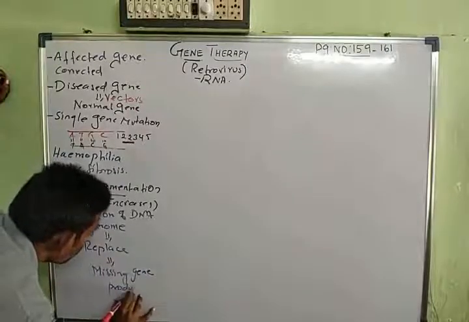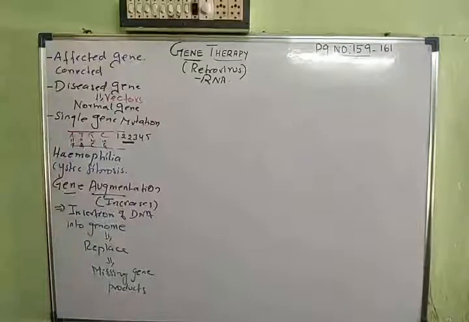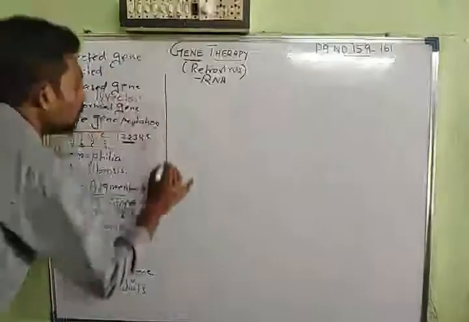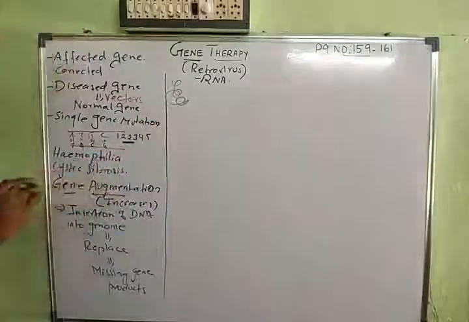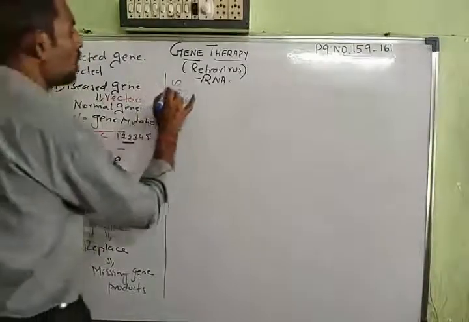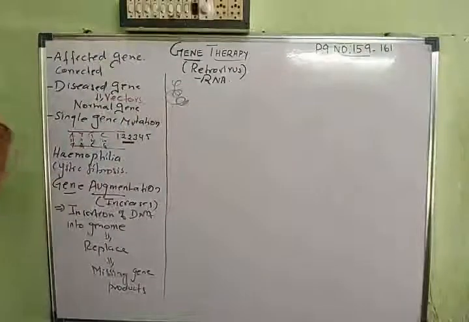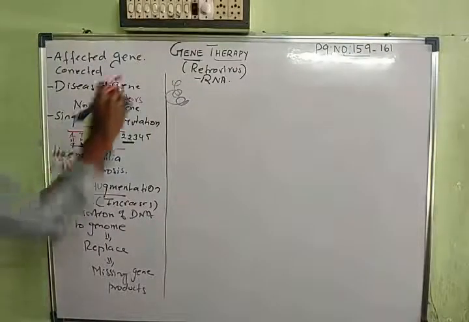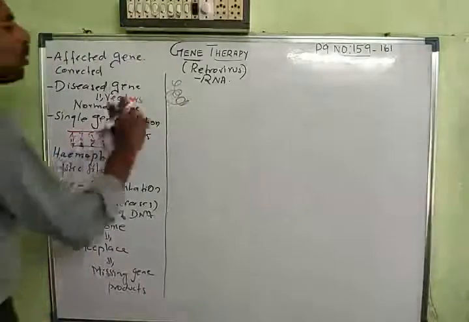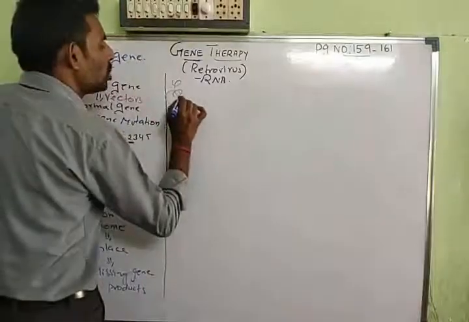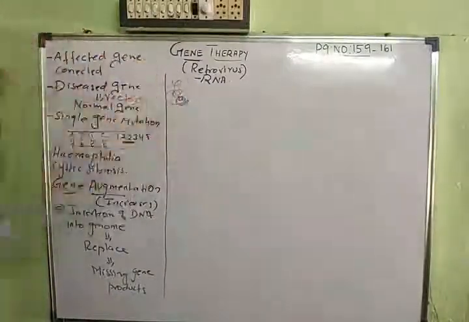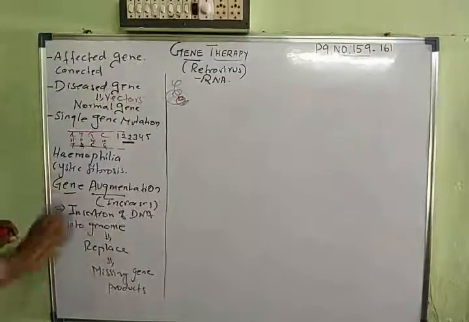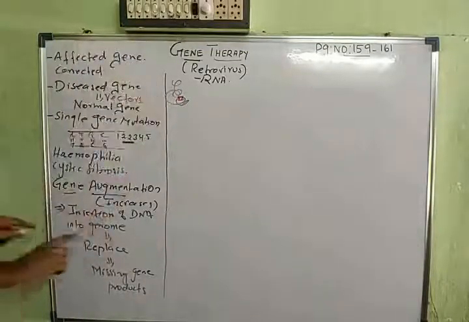Now, this is a statement that you have to study under gene augmentation. What you are doing is you are going to insert the DNA into the genome. The genome is very big, very lengthy. Now, you are going to insert a normal gene if this patient is affected with a hereditary disease. You are taking the genome and isolating a gene. This is a kind of DNA. So you are inserting the DNA into the entire genome, to replace the missing gene products.